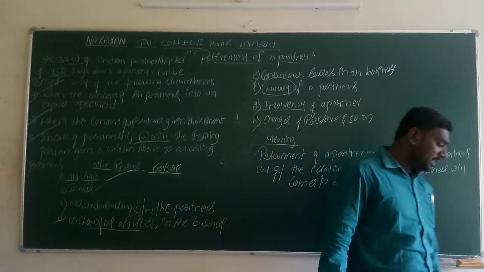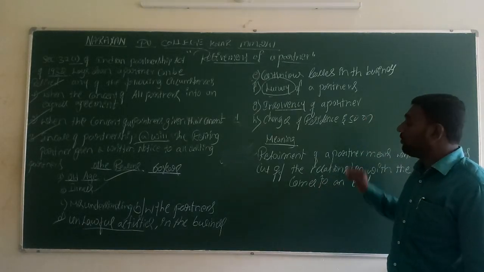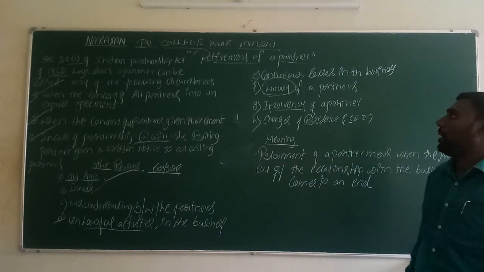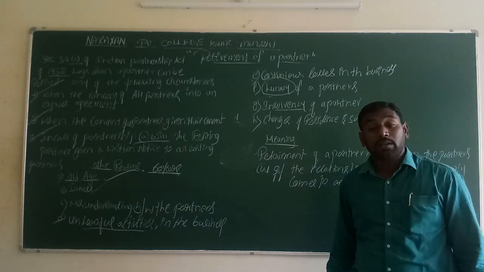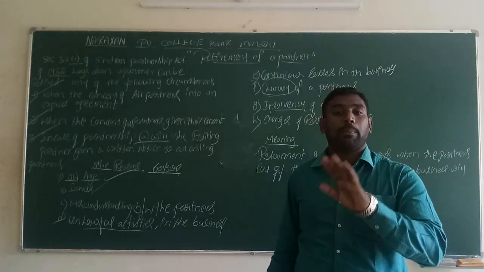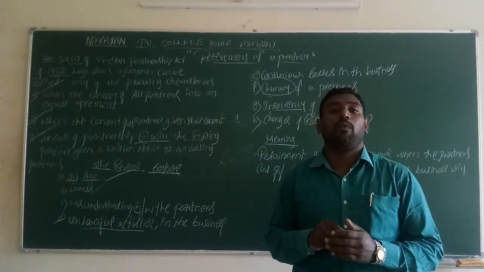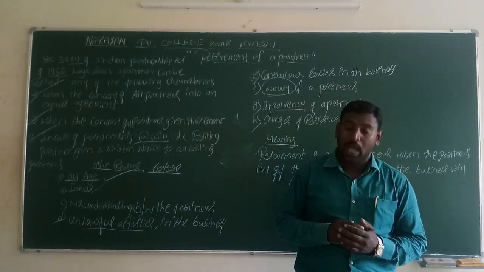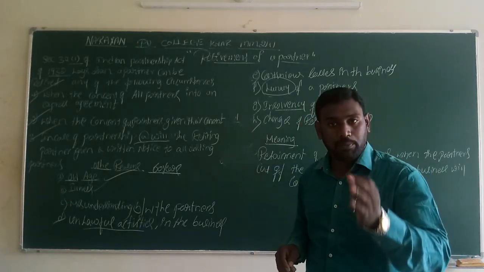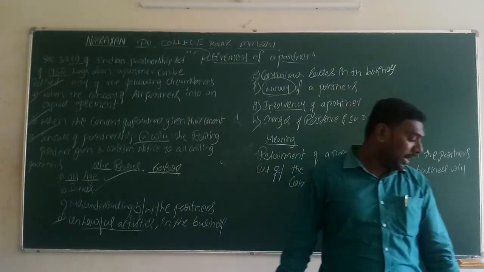So when the relation of the partner with the business comes to an end, that activity is considered as retirement of a partner. After retirement the partner is no longer an owner of the business. The ownership is lost, and he becomes an ordinary person. That activity is considered as retirement of a partner.